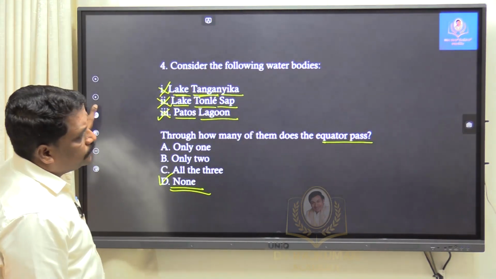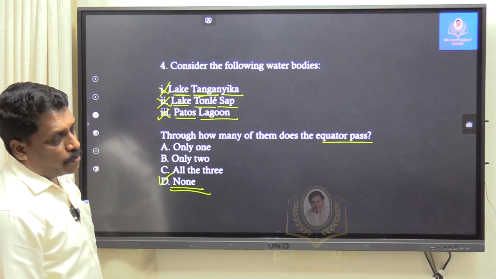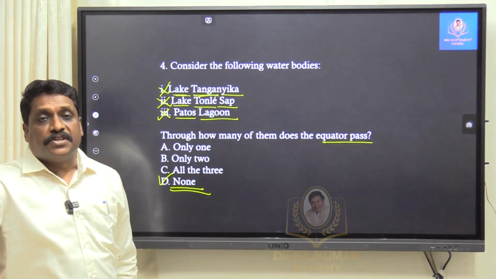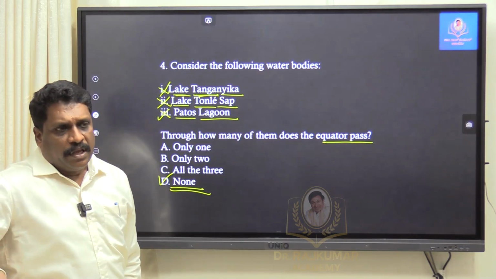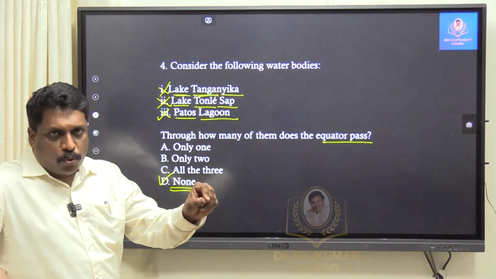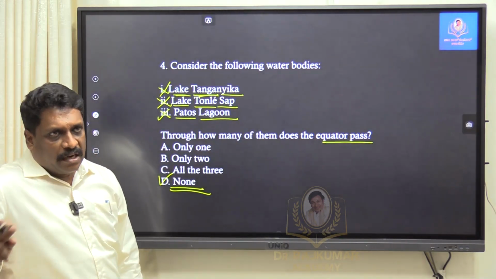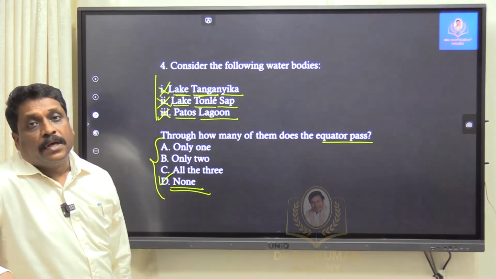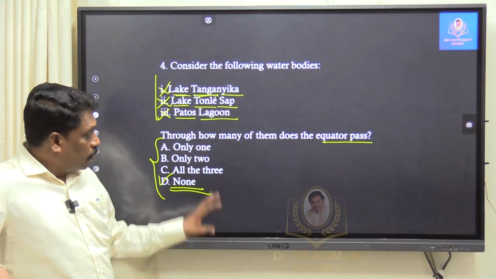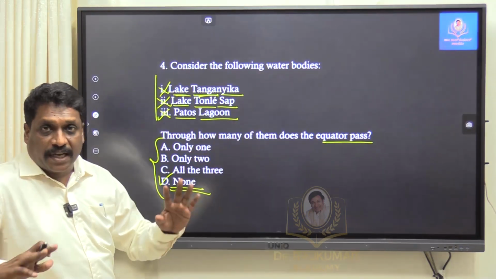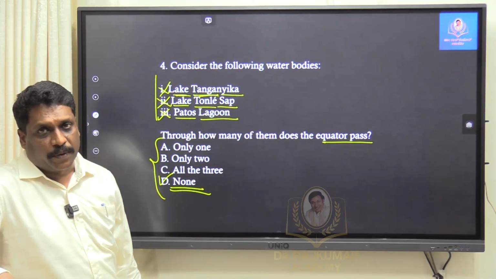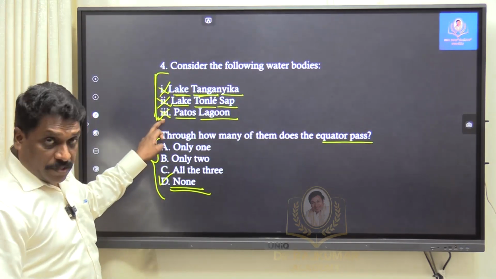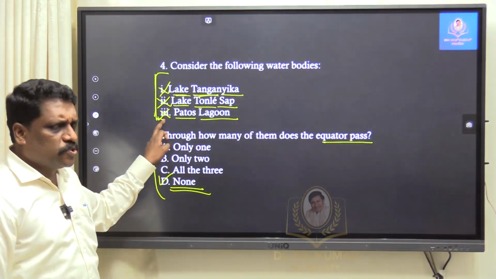See, one more thing. In map based questions, most of the time the elimination technique will work. If I am able to eliminate 1 or 2, I will get an option. But unfortunately, this type of question, elimination will not work. Sarcastically I say that if at all elimination you have to do, only the question can be eliminated, not the options. Still, my dear friends, only if you know all 3, you should attend this question, otherwise don't take risk.